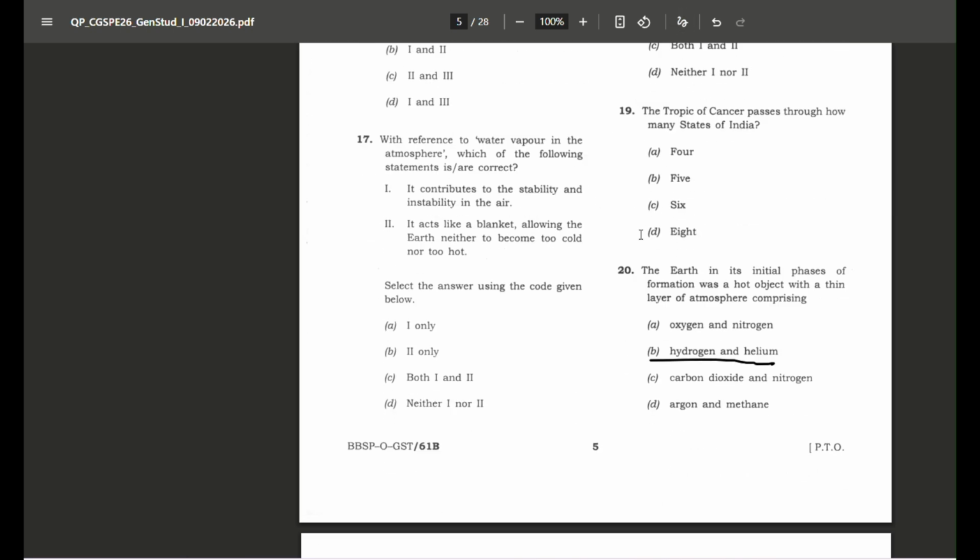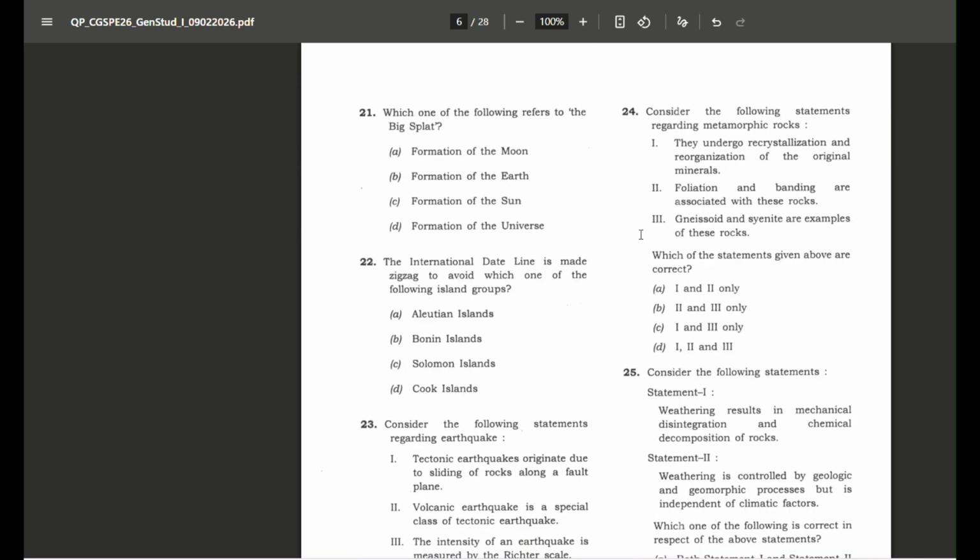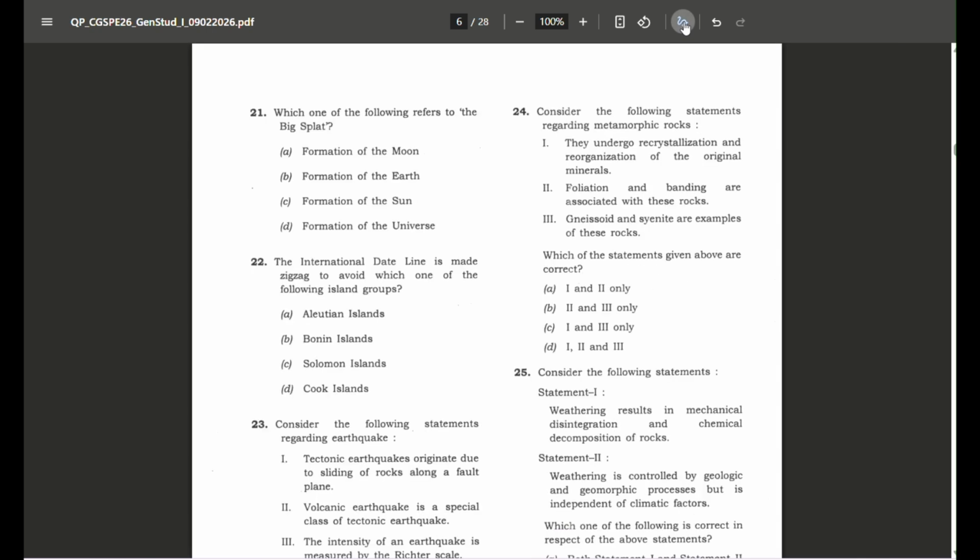Now moving on to the next question. Which of the following refers to the big split? Formation of moon, formation of earth, formation of the sun and universe. So the correct answer is formation of moon. And formation of universe, the Big Bang theory is associated with it.